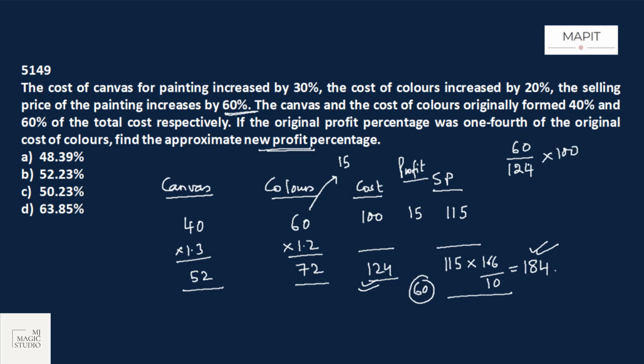So it is 124, and 50% of 124 is 62. That means this should be less than 50%. It cannot be 50% or more than 50%. It is 48.39%.